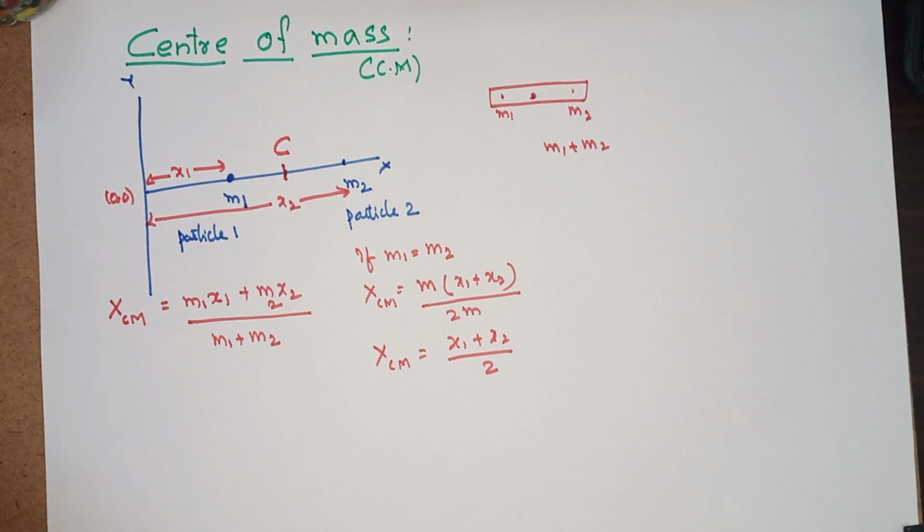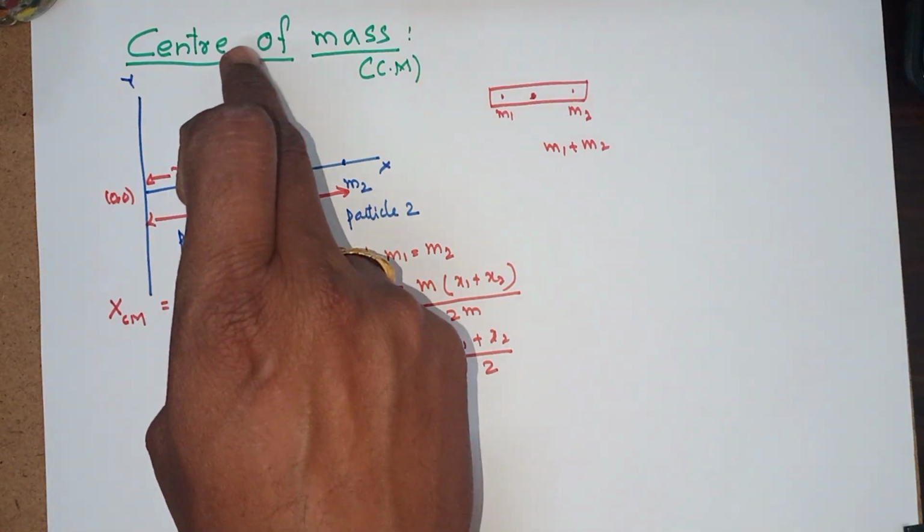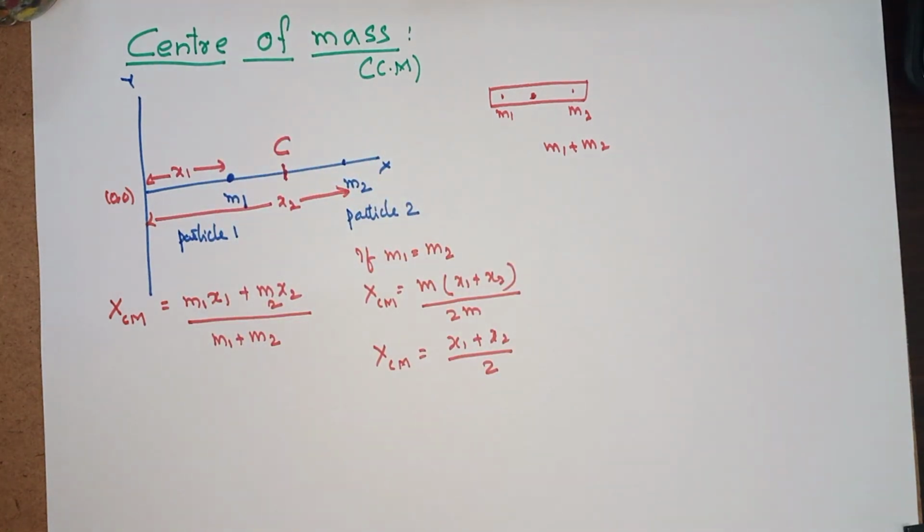Now, of course, the particles are not located on the y axis, so you cannot expect the y coordinate of the center of mass here. Center of mass is a location or a point where the entire mass is said to be concentrated or coincided.